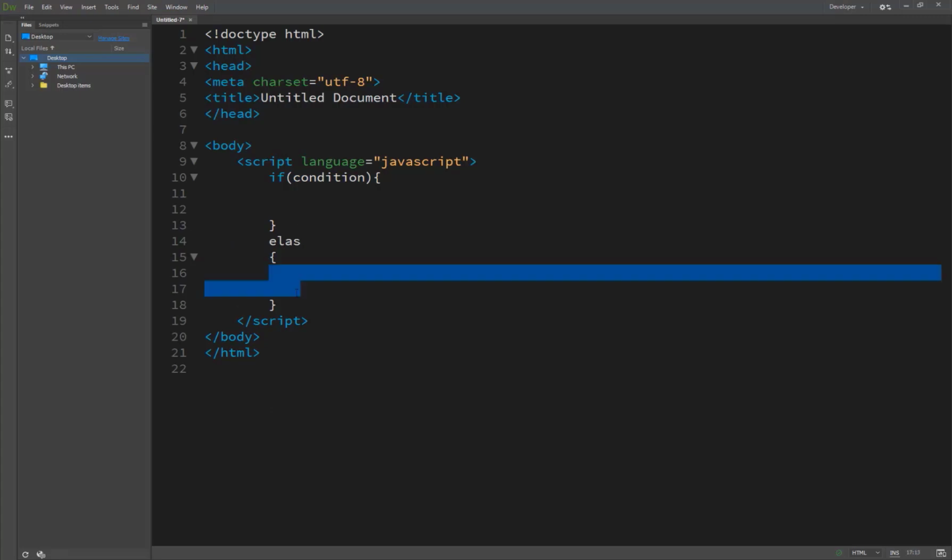All the code inside the else will run if the condition is not true. So that's the function of the curly brackets. We will talk about it deeply later when we use the condition if, or something like a loop section in JavaScript.